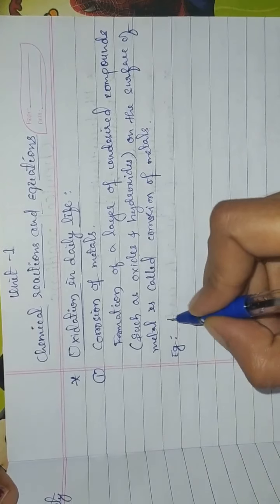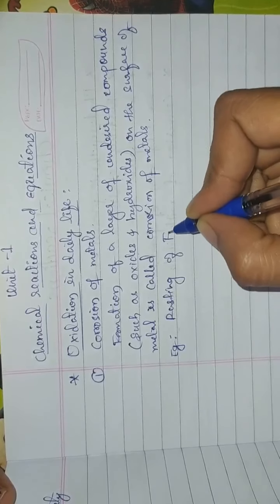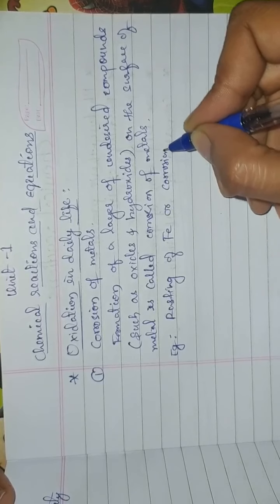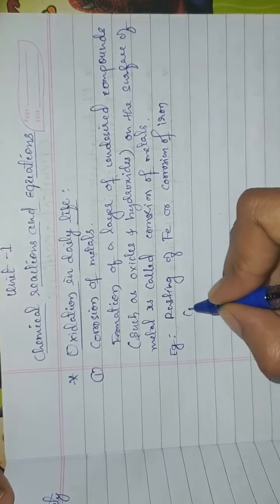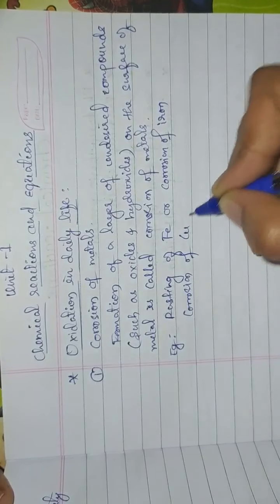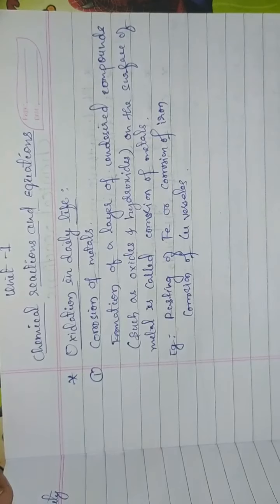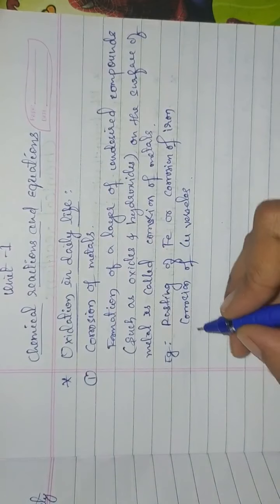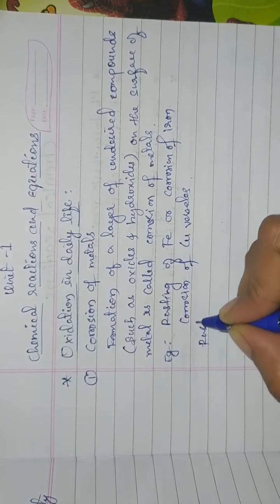Okay, example, rusting of iron, or we can also say that corrosion of iron, corrosion of copper vessels. So here in corrosion or rusting of iron,